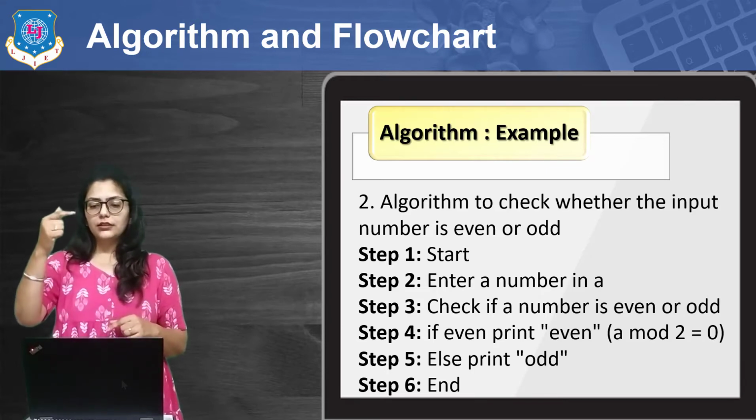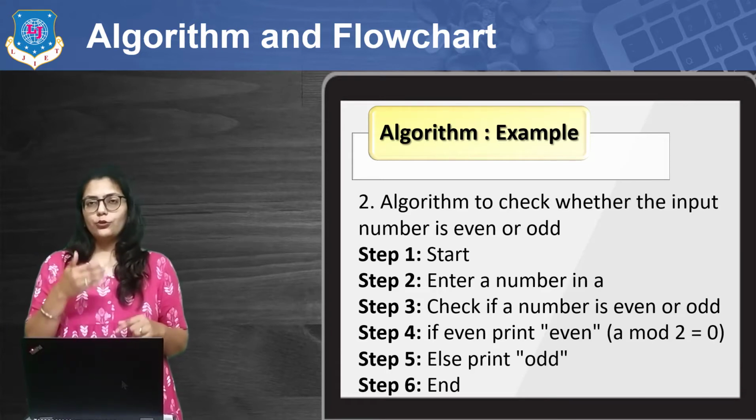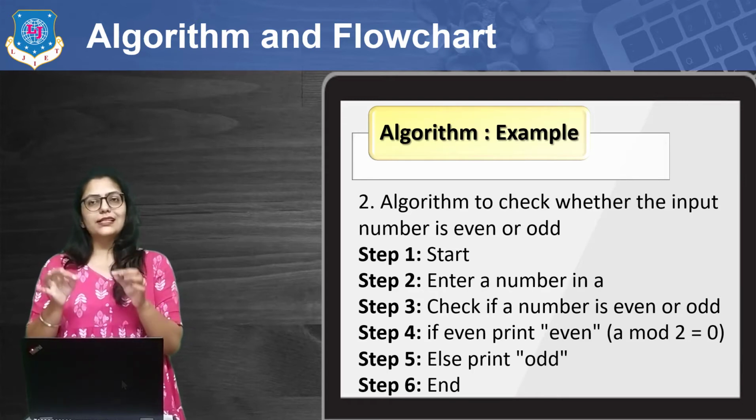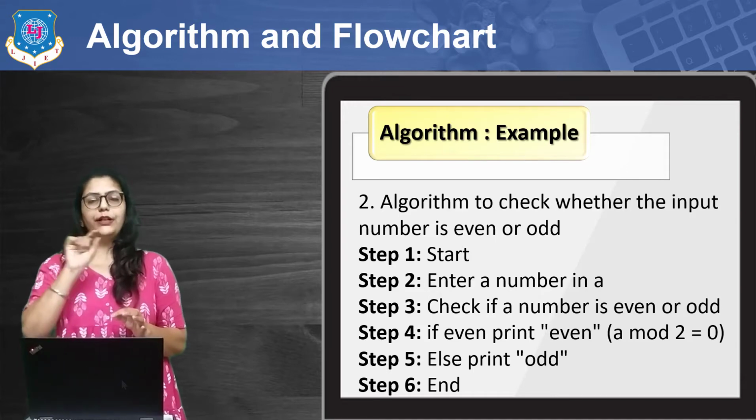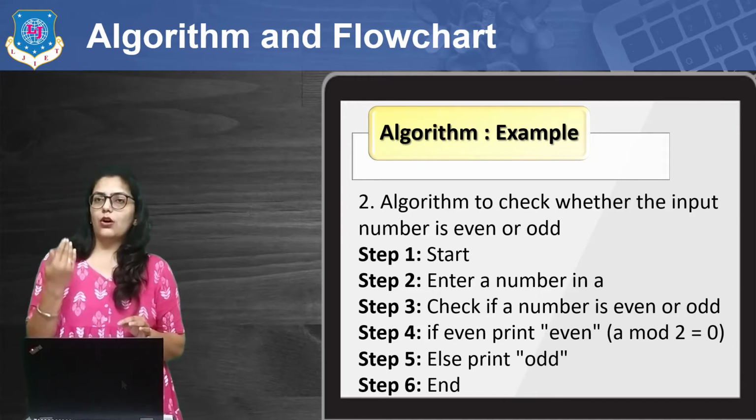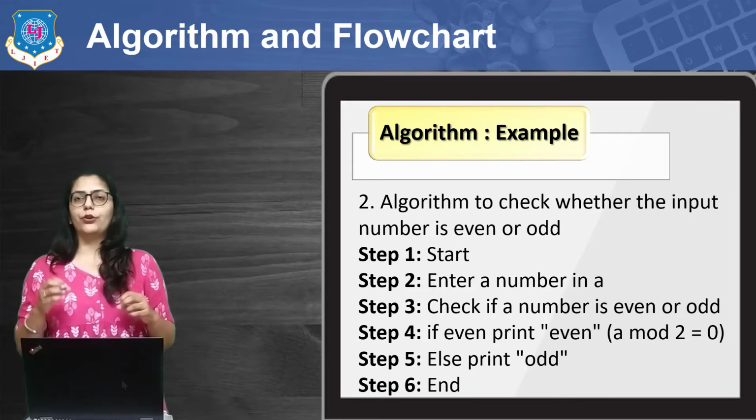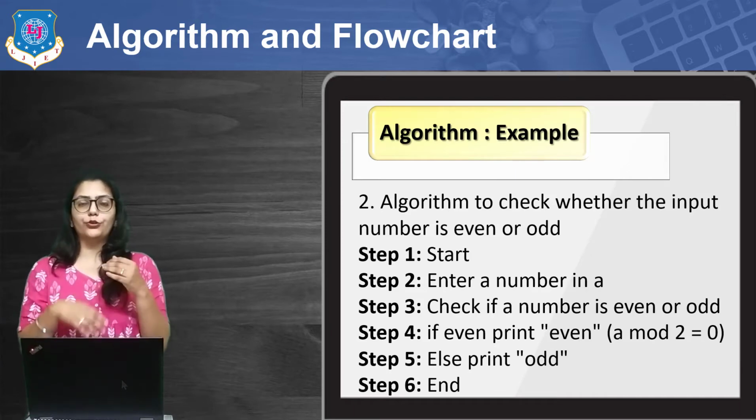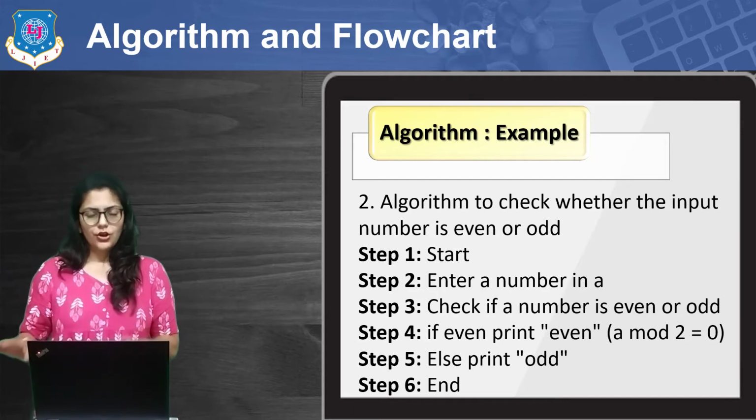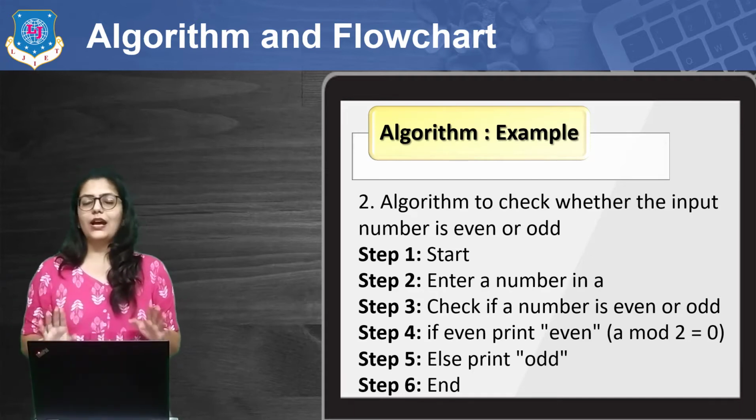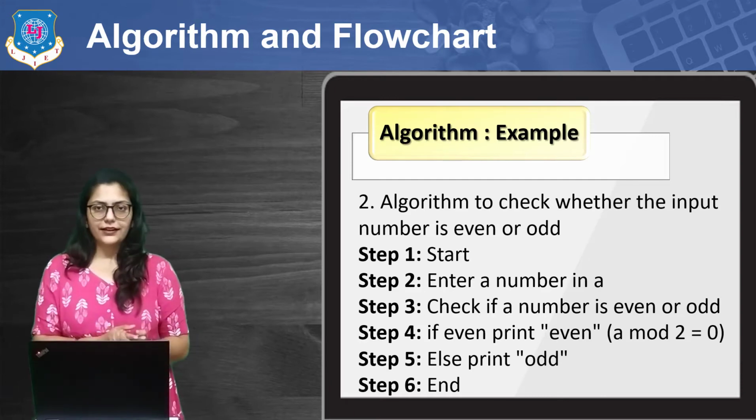So first we will start. Then we are going to enter any number that we want to check whether it is even or not. Then we are going to write a logic. Check if the number is even or not. And if the number is even, print even. Otherwise print odd. And then end. Now how we are going to write this logic, how we are going to use conditions like this, how we are going to use the modulo operator, all those things we are going to study throughout our course. So don't worry about that part. Right now, just understand the logical part. What I am saying, try to understand that.